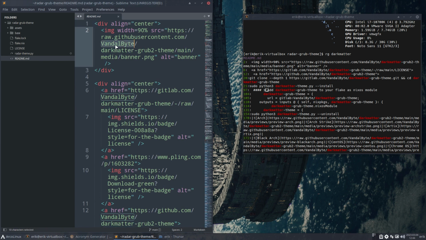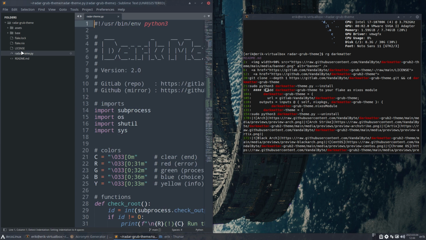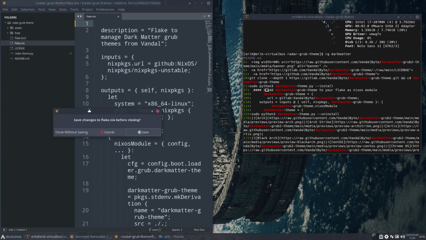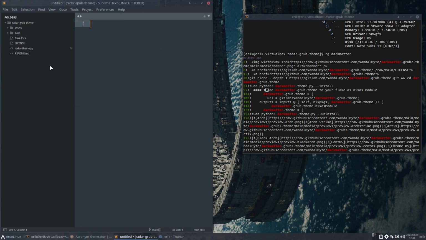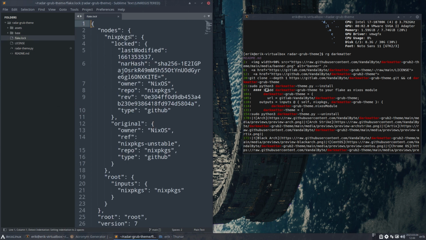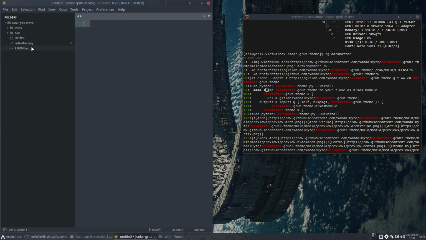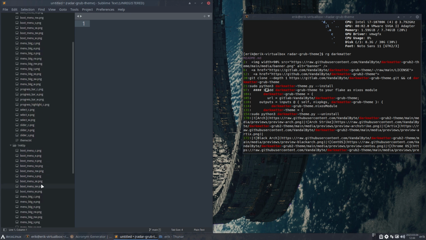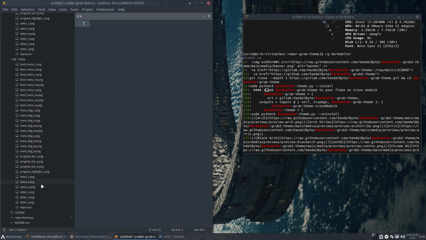We keep all the rest because, hey, all credits to Vandalbyte. We keep all the rest, but license Flake. Flake is for, I think, Nix or NixOS. We're not going to do Nix, so actually that can just be deleted for us. So close without saving. Yeah, Flake lock, I think that's as well a Nix package. So NixOS is not needed. And now we're in base. These are all images, nothing to do there. These are other images, and nothing to see except the theme, maybe.